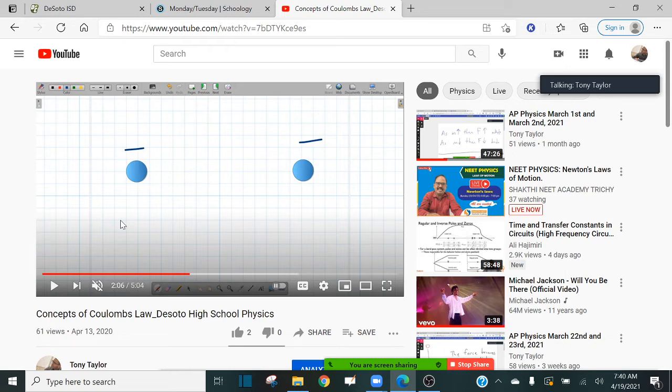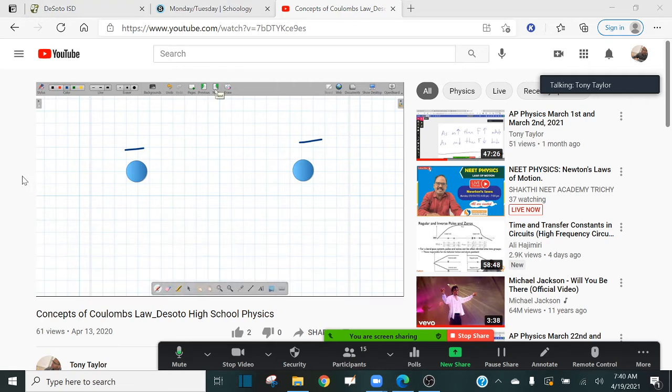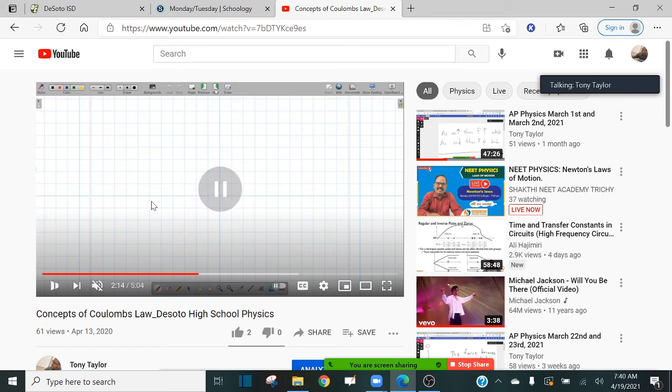At the moment that I let my hands go, what's going to happen to these two charges? Well, since these are two like charges, it should be obvious that they are going to repel each other. So that's going to look something like this. They're going to fly away from each other. Okay, so everybody got that? Opposites attract, like charges repel.